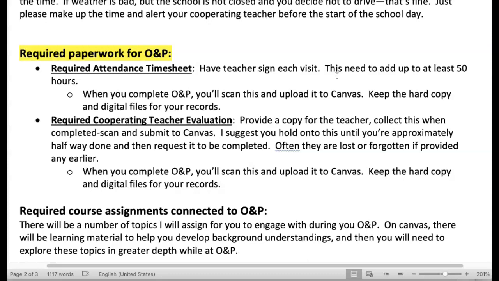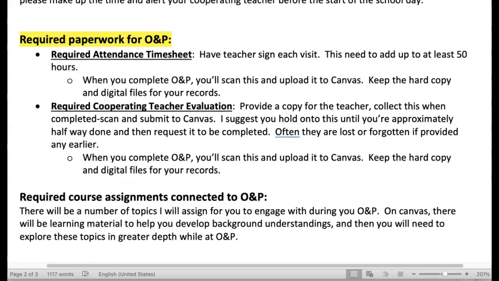What I really do suggest, though, is don't give this to your cooperating teacher on the first day. Hold on to it for a while until you're about half done or so. Then give it to them and request that it be completed. The reason is that oftentimes they're lost or forgotten if you do it any earlier, and you may be going back and printing another copy and giving it to them. But anyways, you want to make sure that this is, again, scanned, uploaded to Canvas, and keep the hard copy for your records.